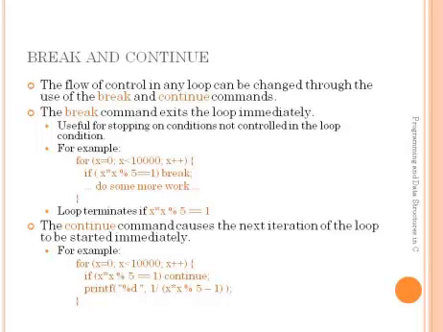The next iteration is 2. Here 2 into 2, the value is 4, modulo 5, the value is 4. So the condition is false. Then it will evaluate the printf statement. Whenever this condition is true, it simply skips the following code and starts with the next iteration.